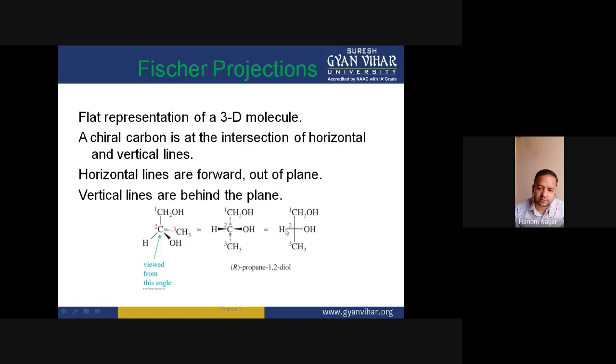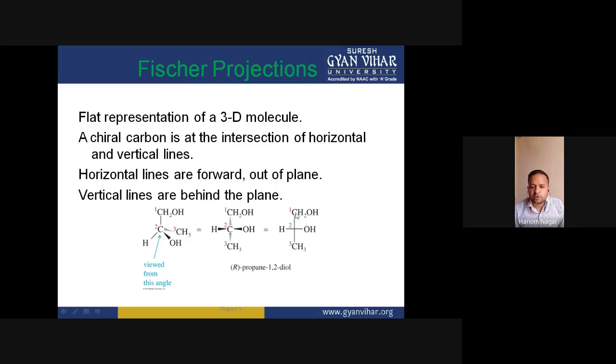But CIP also says that the least priority group, which is hydrogen, is always the least priority group if it is present in the molecule. If it is present on the horizontal line, then we have to just revert the configuration which is arrived at according to the priority rules.